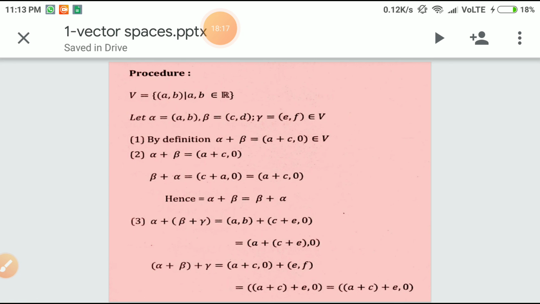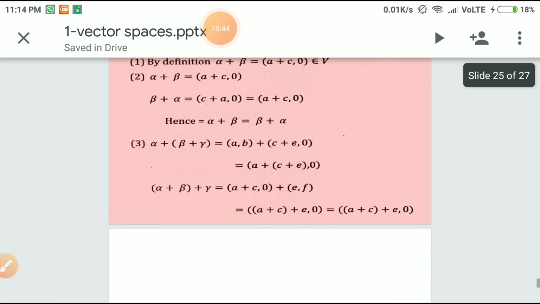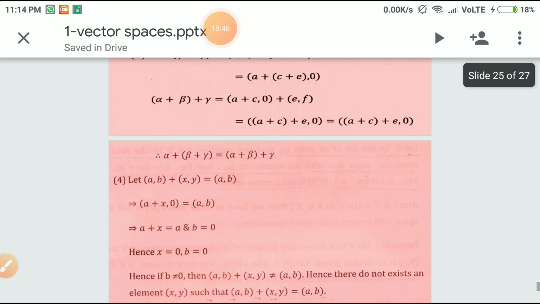So take V to be equal to the set of all ordered pairs (a, b) such that a, b belong to R. Now take three vectors alpha, beta and gamma, namely (a, b), (c, d), (e, f) belonging to V. Then by definition alpha + beta is nothing but (a + c, 0), which belongs to V automatically. Further, alpha + beta is also the same as beta + alpha. We can also check that (alpha + beta) + gamma is the same as alpha + (beta + gamma).